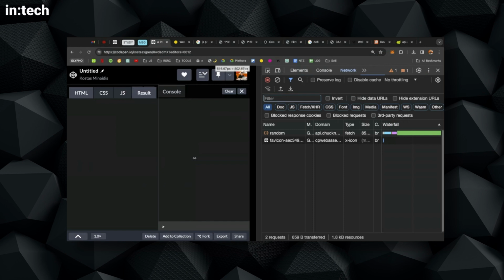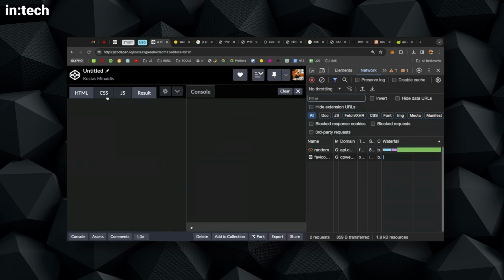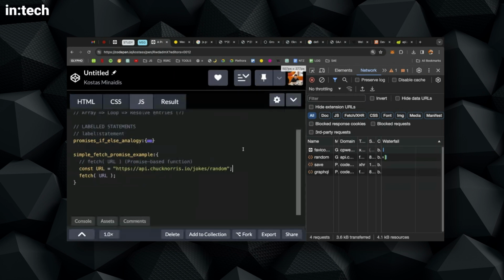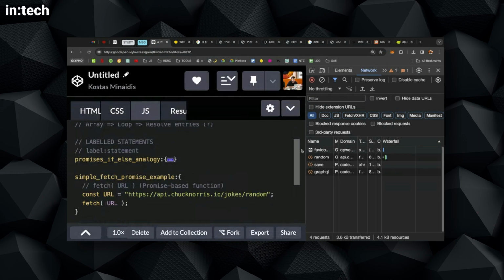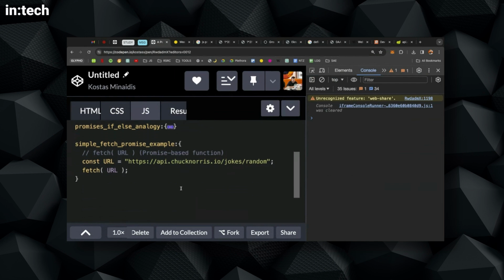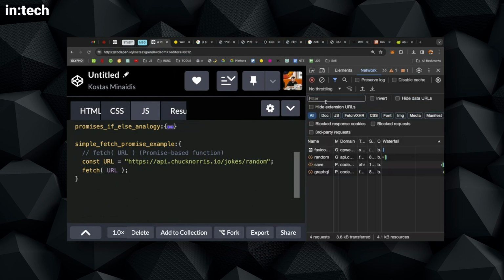Let me make this a little bit bigger, and I will go here to the real console. Okay, so I'm fetching. Let me see how we can actually do it.